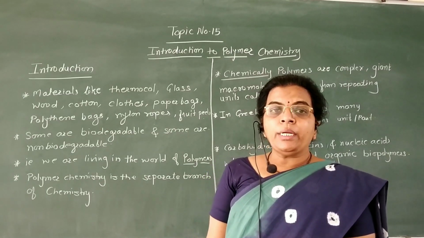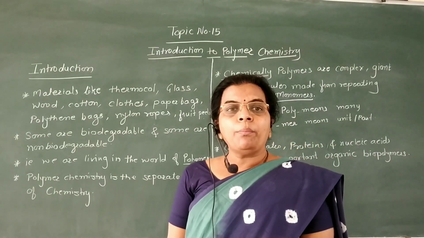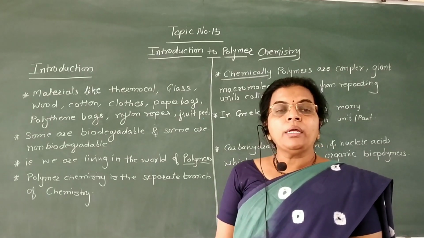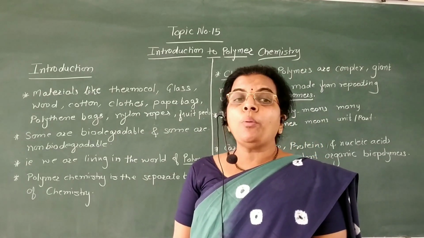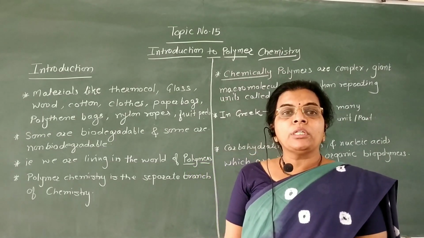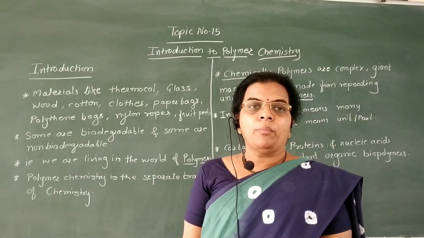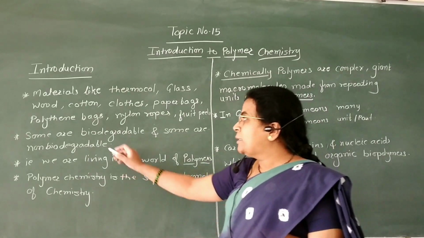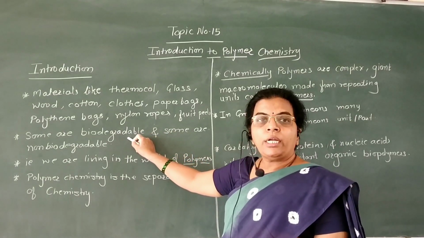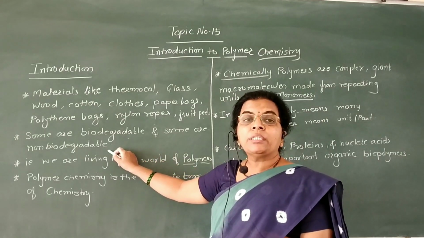Now what is meant by biodegradable? Biodegradable, that is, which can decompose in nature naturally. But what is meant by non-biodegradable? The materials which do not decompose naturally in nature are called non-biodegradable materials. That is, some are biodegradable, which can easily undergo decomposition naturally, and some are non-biodegradable, meaning they do not